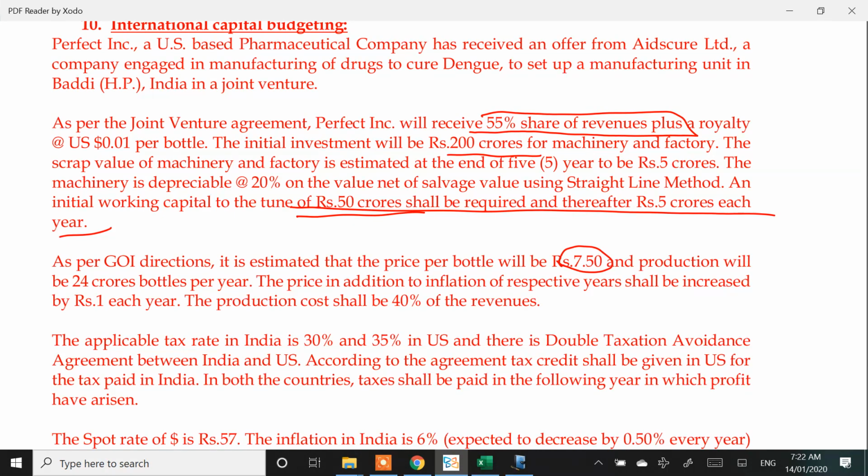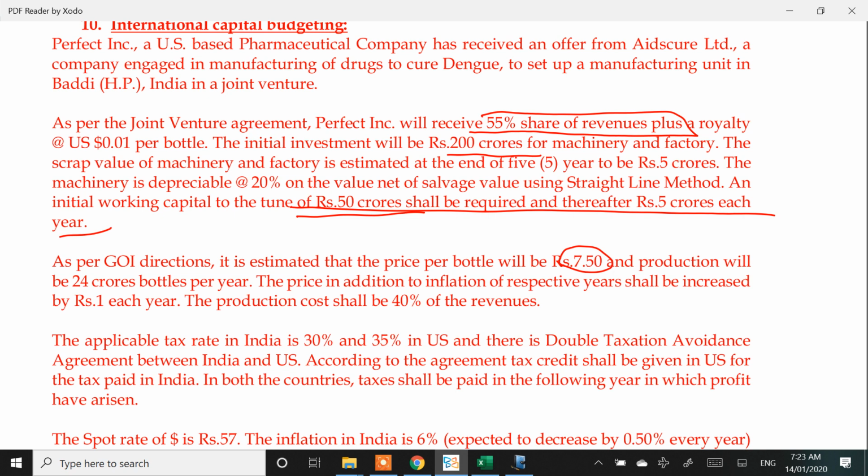For forecasting the exchange rate, we have used purchasing power parity theory and the inflation rates are different for different years. It started with 6, became 5.5, 5, 4.5, 4. So initially INR was depreciating and then it started appreciating. That's how the exchange rates were. There is some appreciation which had happened.